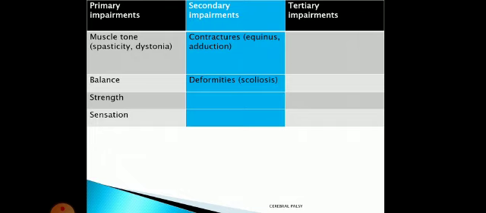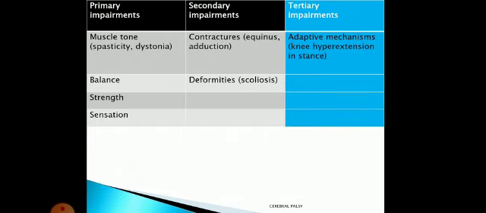Now what are these tertiary impairments? So they are adaptive mechanisms. Clear? So as we discussed, if there is lack of dorsiflexion, it will result in knee hyperextension. We call it genu recurvatum.